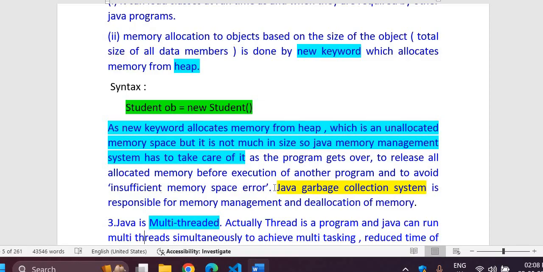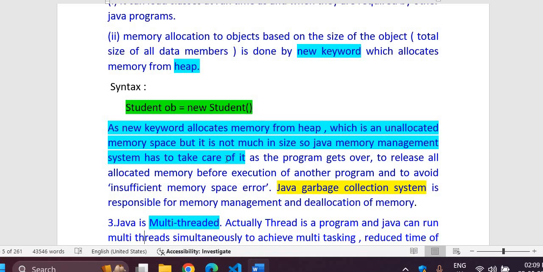And to prevent this, the Java garbage collection system takes this responsibility. Here the new keyword is allocating memory from the heap, and the size is not too much, so you have to keep refreshing it so that a new program will run with optimum speed, because as you know, Java does not compromise with performance. That is why Java uses JIT. One compiler is the Java Just-In-Time compiler also, which is a very important part of it.